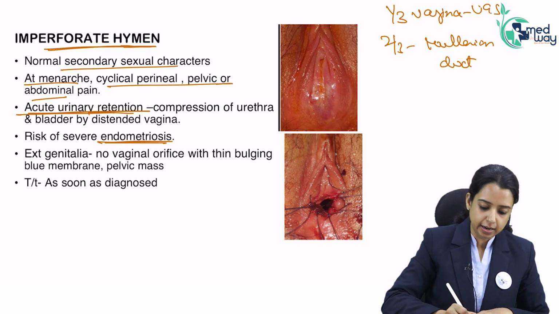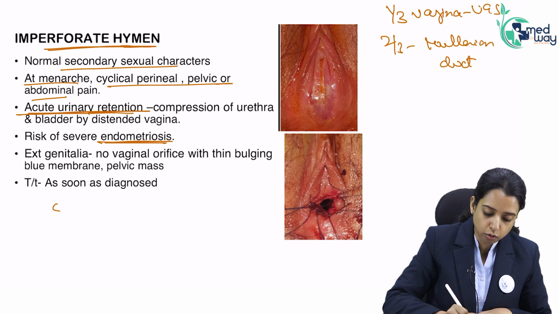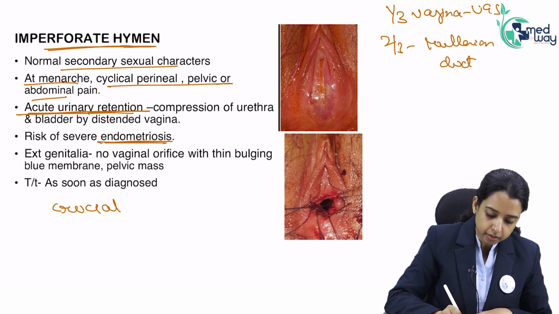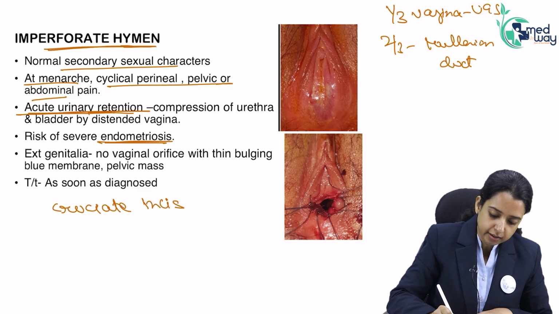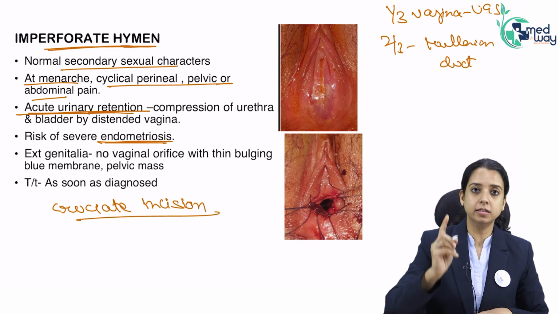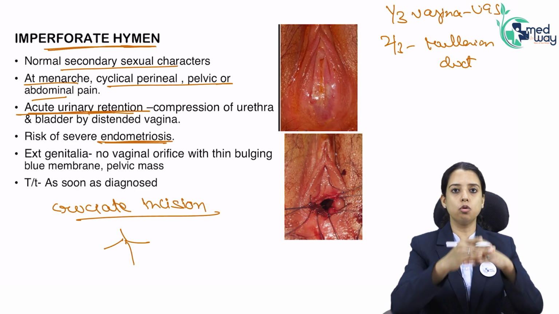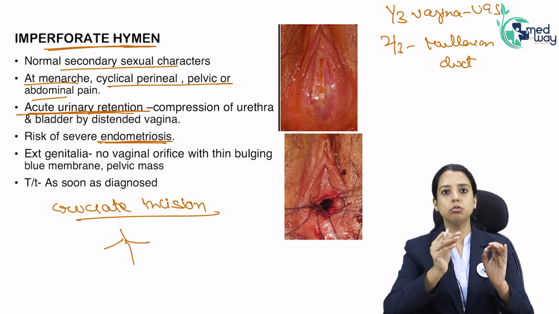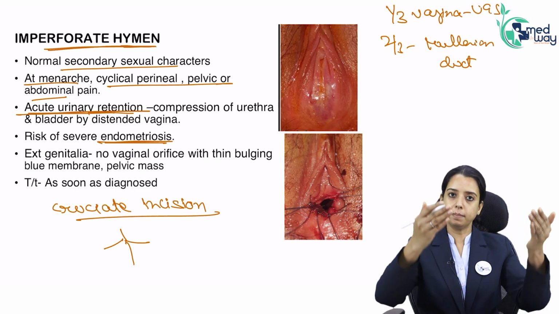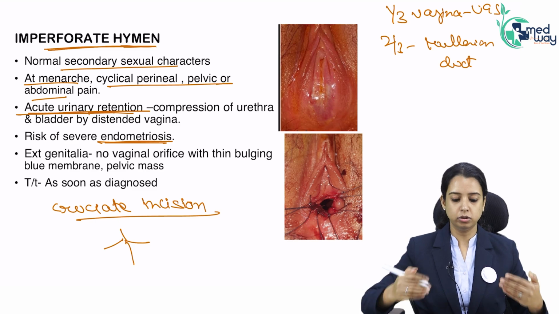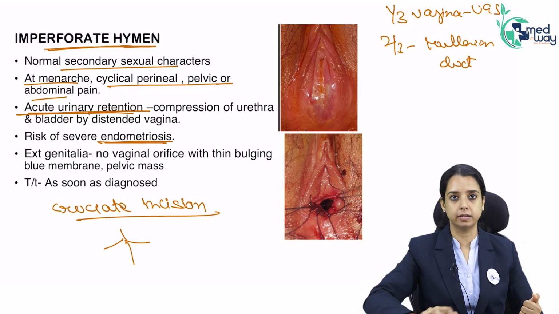As soon as it is diagnosed, you will give it a cruciate incision. You want to give it because otherwise it will lead to severe endometriosis. So as soon as it is diagnosed, you give it a cruciate, means something like this. This is a cruciate incision and you open the flaps. It is so thin membrane, you give the incision, it will open up, all the blood will drain. So this is how it presents and this is how it is treated.